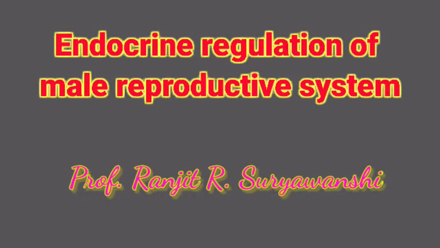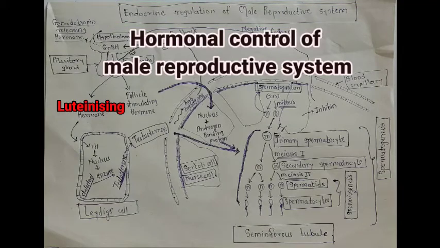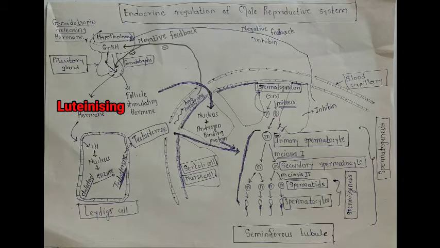Hello student, today we are going to study endocrine regulation of male reproductive system. Endocrine regulation of male reproductive system is also known as hormonal control of male reproductive system. In this topic we are going to study how the different hormones control the process of spermatogenesis.